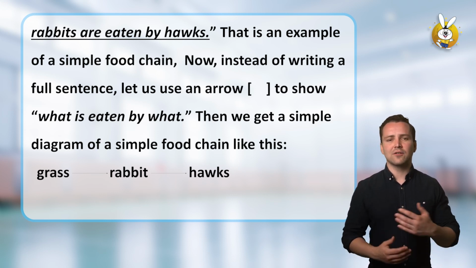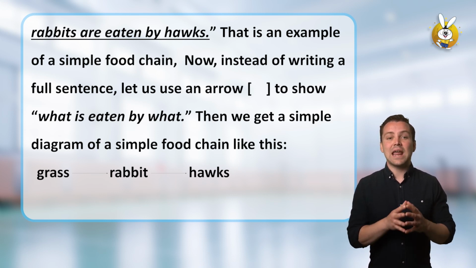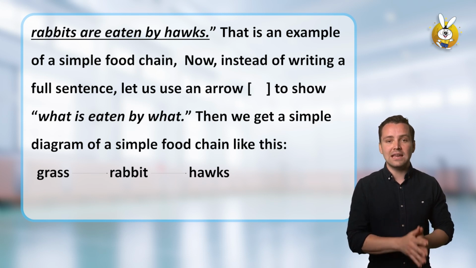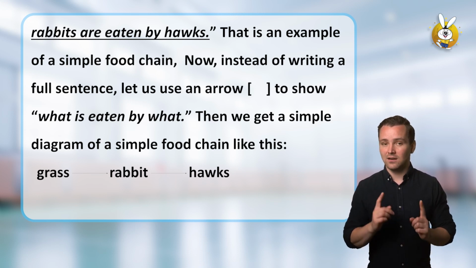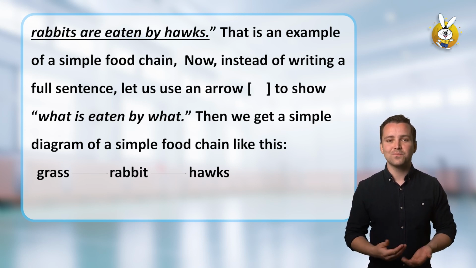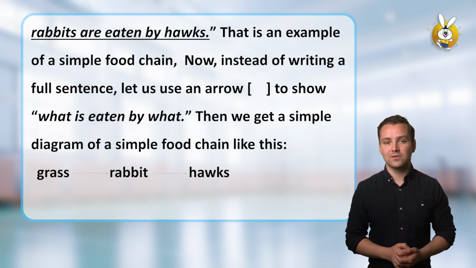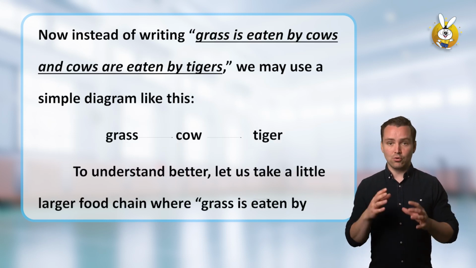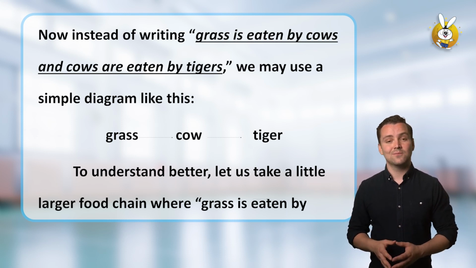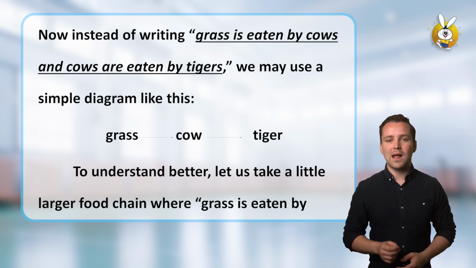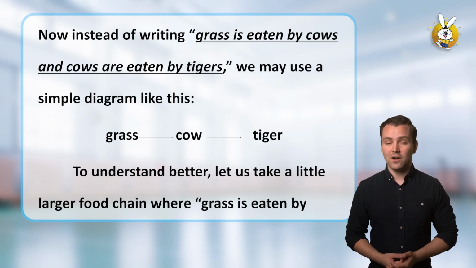Now, instead of writing a full sentence, let us use an arrow to show what is being eaten by what. Then we can get a simple diagram of a simple food chain, like this: grass, rabbits, hawks. Now, instead of writing grass is eaten by cows and cows are eaten by tigers, we may use a simple diagram like this: grass, cow, tiger.